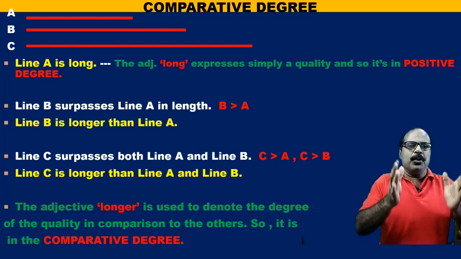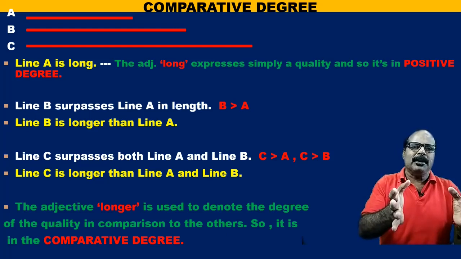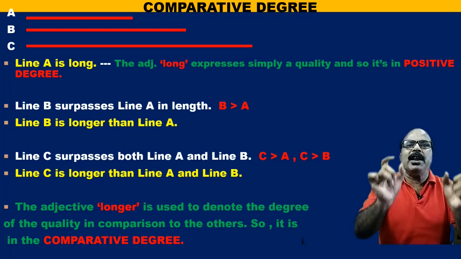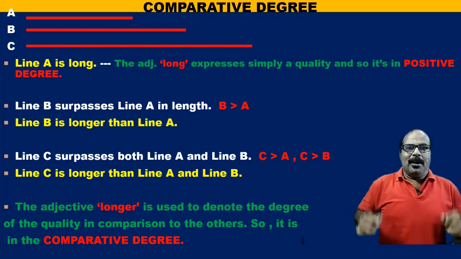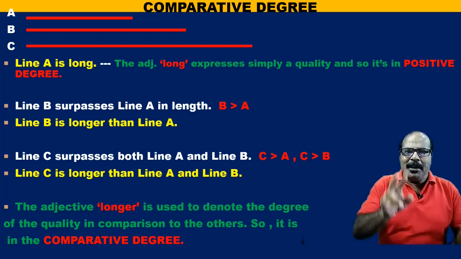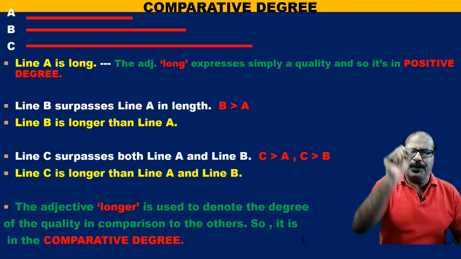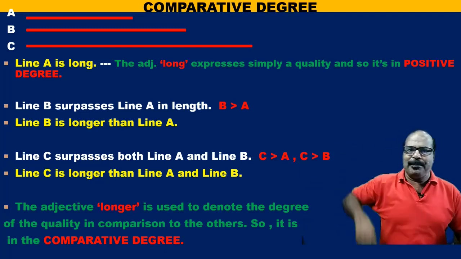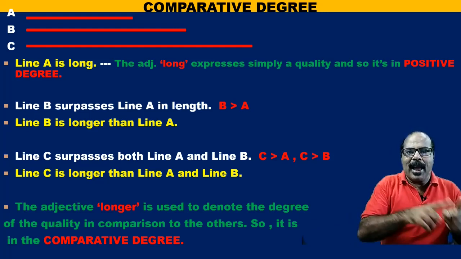So for using comparative degree, we must remember that it takes place when there are only 2 entities. Now it may be 2 individuals, it may be 2 groups, it may be 1 individual and another group, it may be a group and an individual.